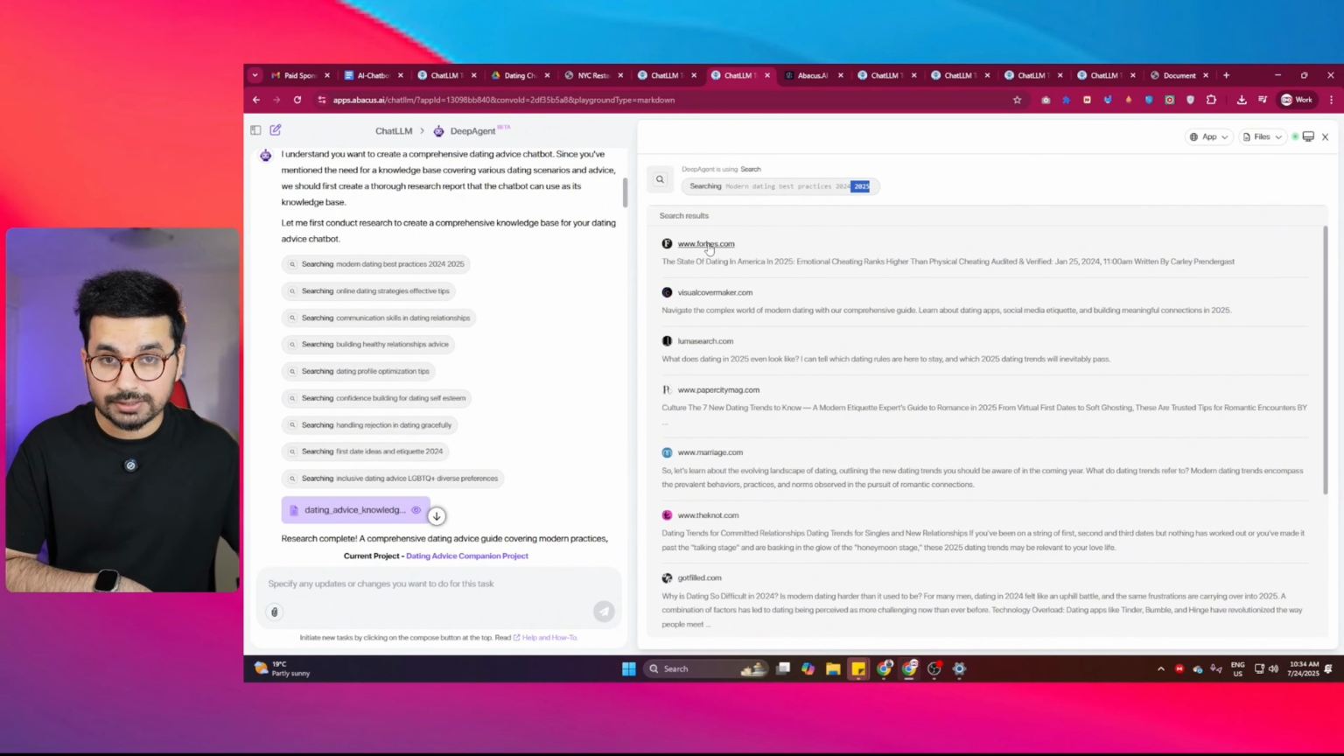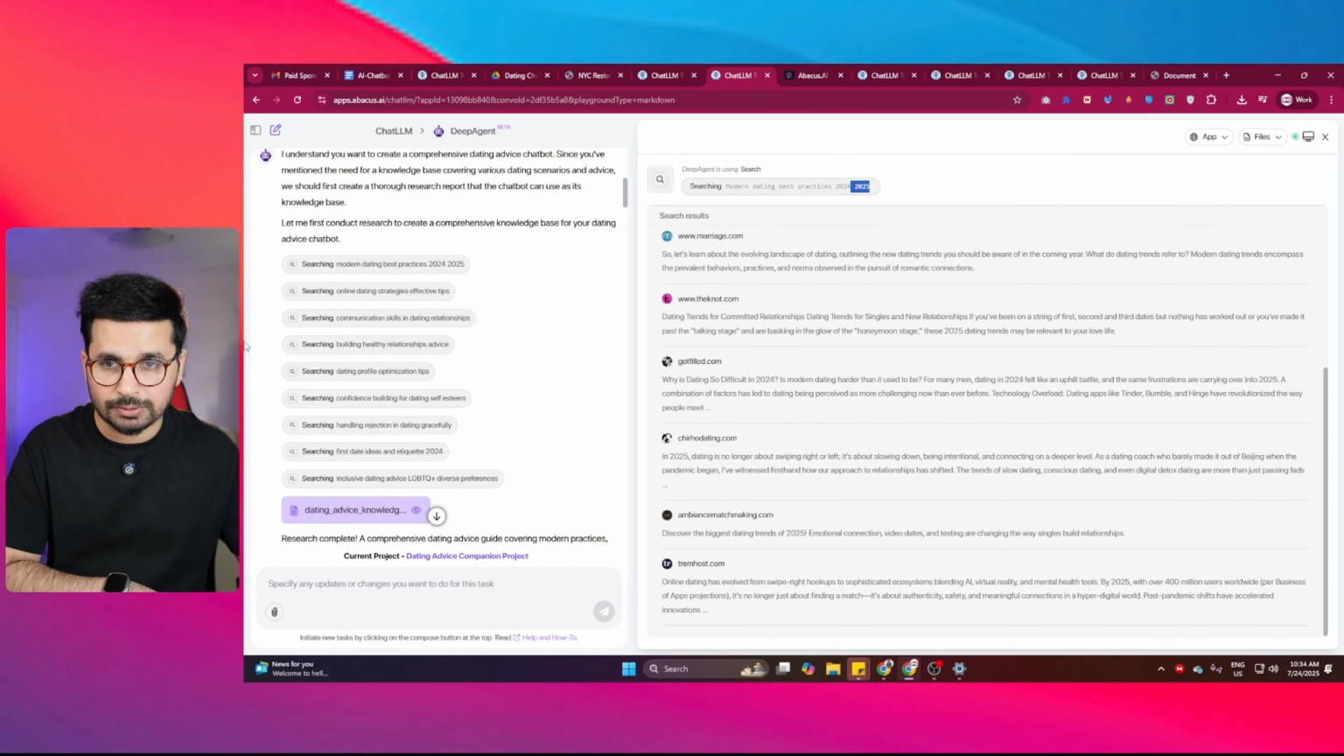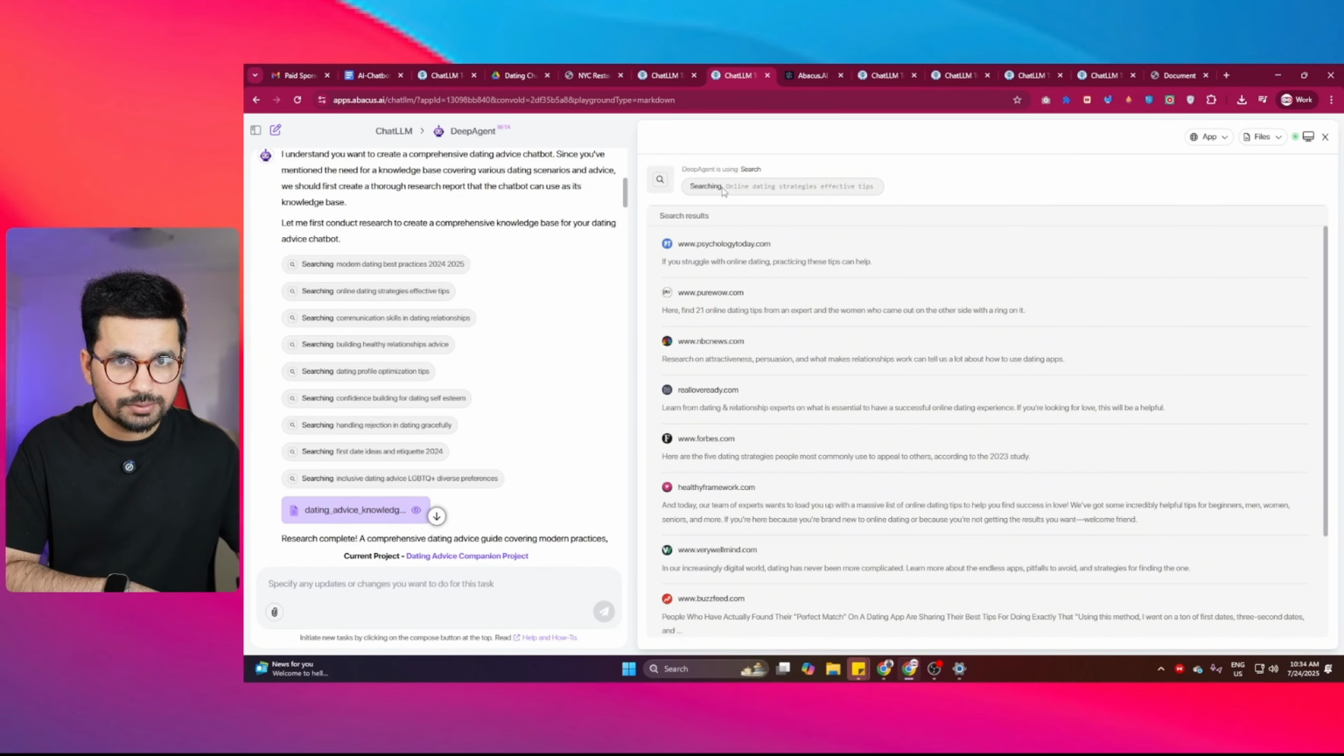You can see it did research from Forbes.com, from Visual Cover Maker, from marriage.com. Most of these websites are trusted websites. Then the next research that it did was on online dating strategies, effective tips. Similarly, it just kept going and did research on all of these different topics.